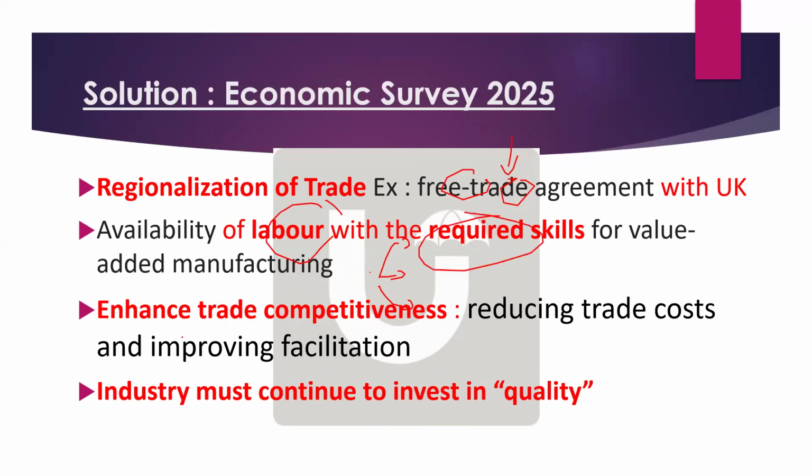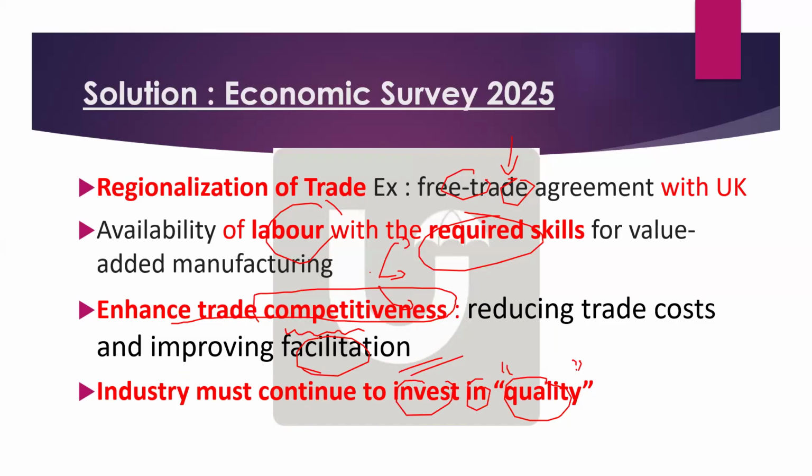Next, it focuses on enhancing trade competitiveness. Yes, you have already given diversification, but focus on this keyword, trade competitiveness. How do you do that? Basically, reduce trade costs and improve facilitation. Next, industry must continue to invest in quality. These are the exact three things given in the survey: regionalization of trade, trade competitiveness, and industry must invest in quality.